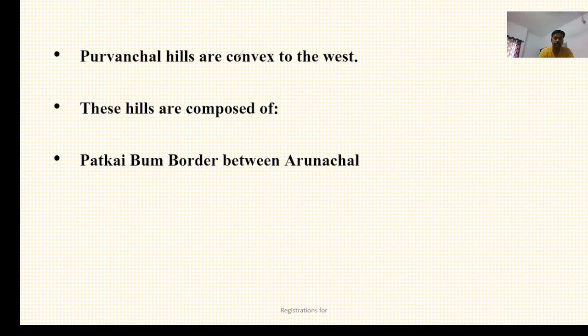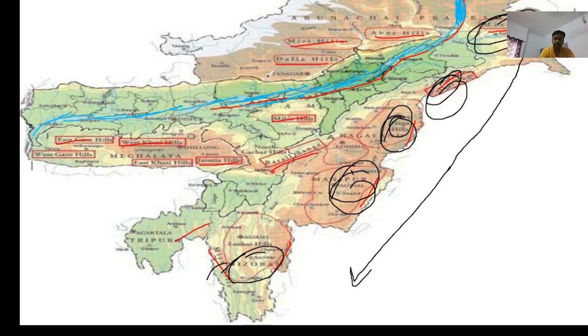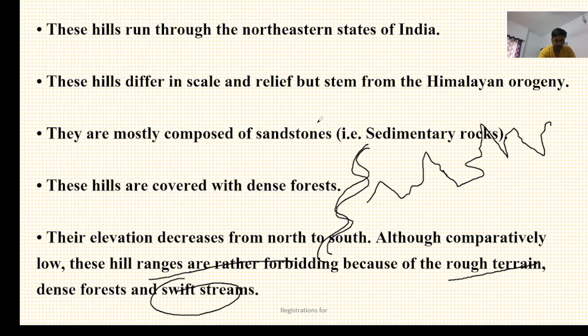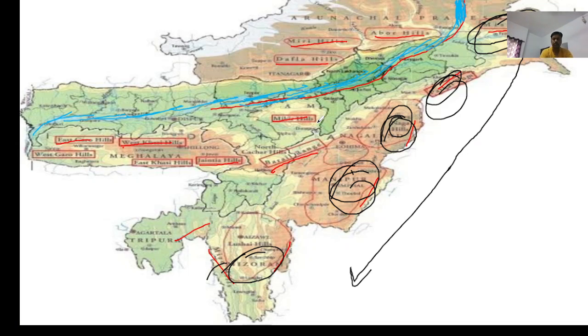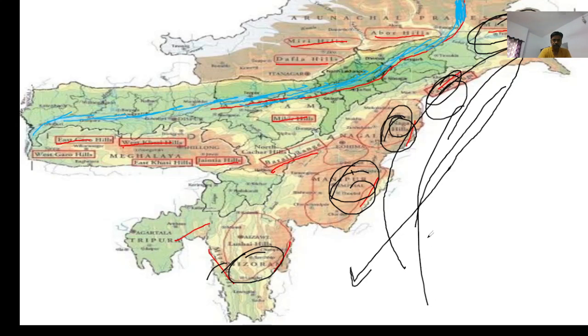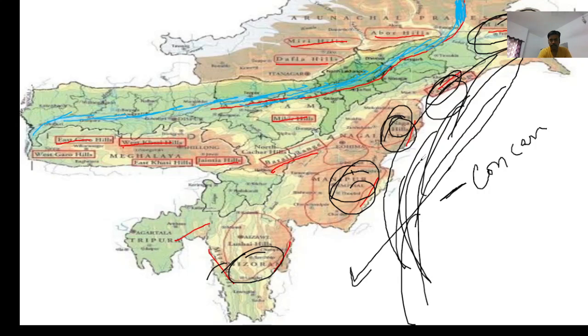Purvanchal hills are convex to the west. What does it mean? You can see Purvanchal hills. These are the Purvanchal hills which are convex towards west. It is written convex, not concave. Convex towards west. So this is like this. Purvanchal hills are like this. From the east side it is concave. Purvanchal hills are concave from the eastern side. But you can see from the western side it is convex. From this side, Purvanchal hills are convex, and this is the Purvanchal hill.